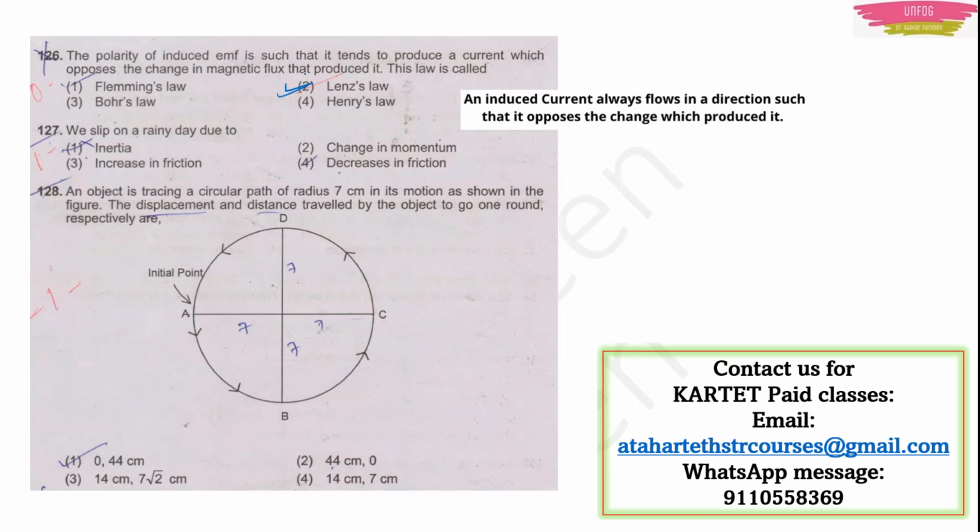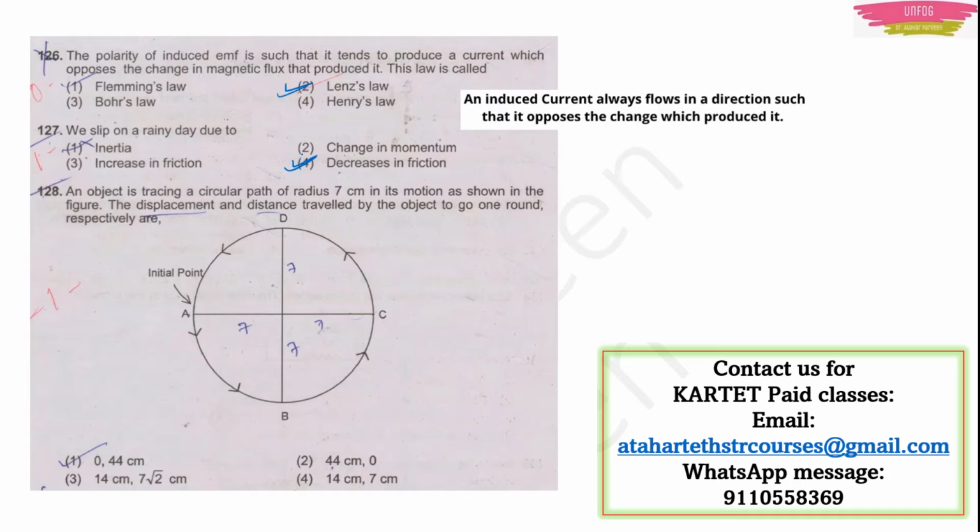Next question. We slip on a rainy day due to. See, actually on a rainy day, the water on the road reduces the friction between our feet and the road. So if friction is reduced, it means we slip. Friction is the force which attracts you and the ground, maybe your feet and the ground, the force because of which you can stick to that ground. But if that friction gets reduced, then you will slip. So the reason why we slip on a rainy day is due to decrease in friction. Option 4 is the right answer.